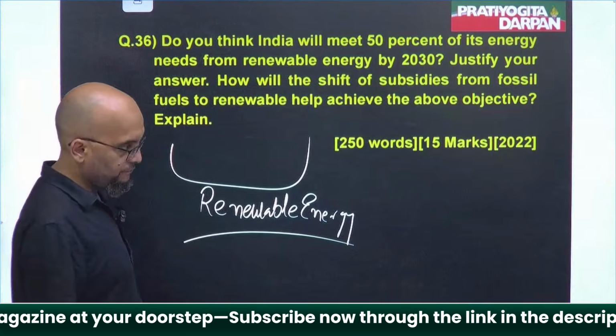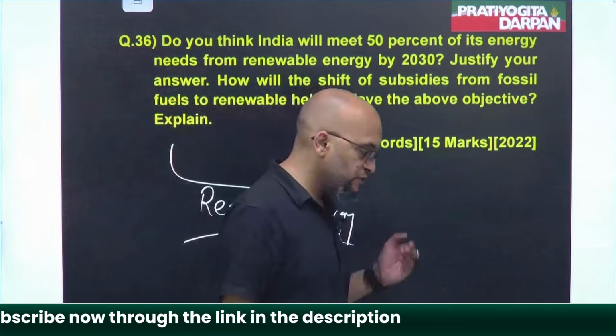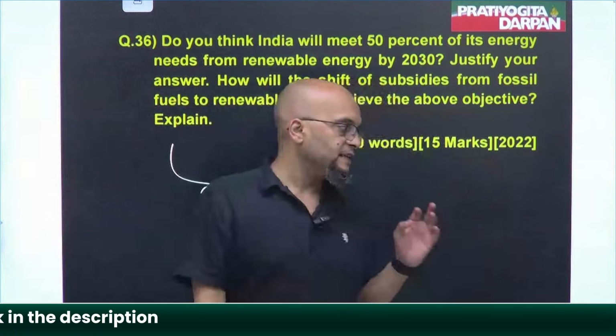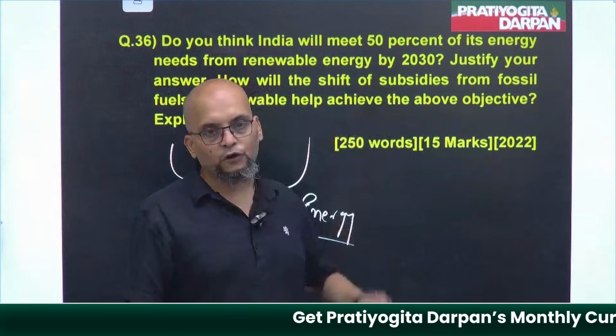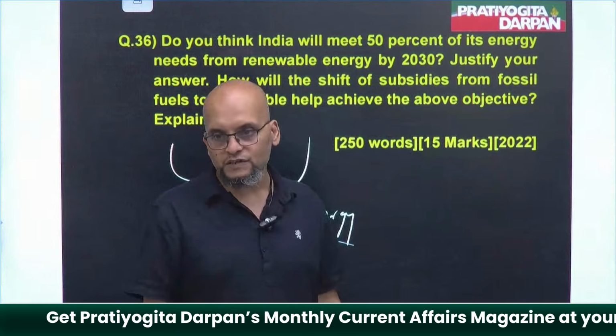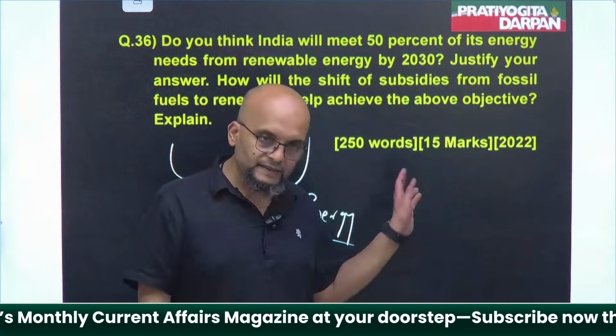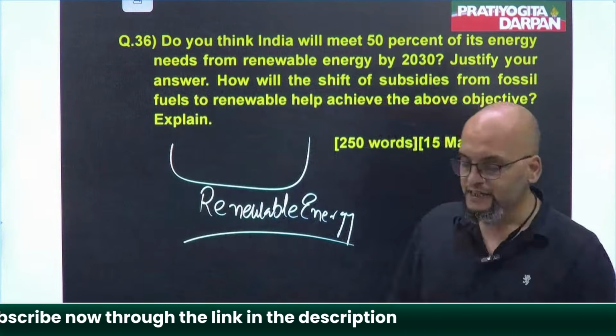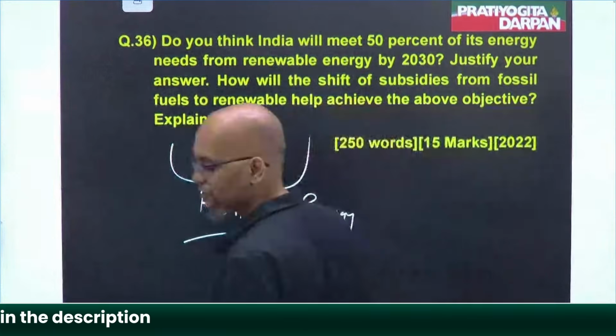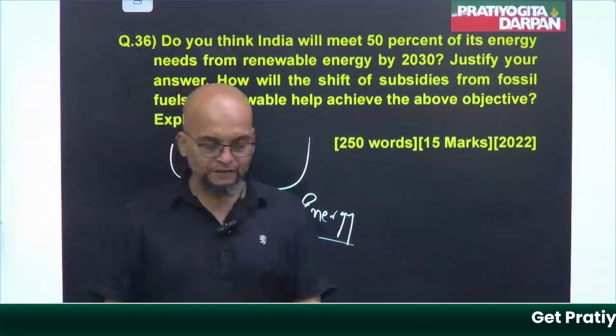They are saying that Modi ji announced that by 2030, 50% of our energy is going to come from renewable sources. So they are asking whether it is realizable. No, it is not realizable at all. Challenges: infrastructure is not there, not much investment.